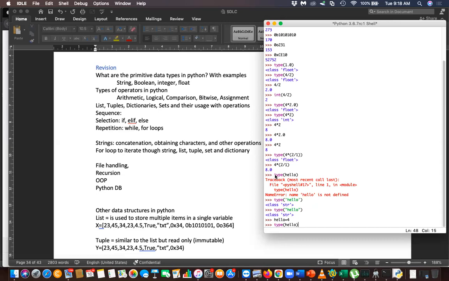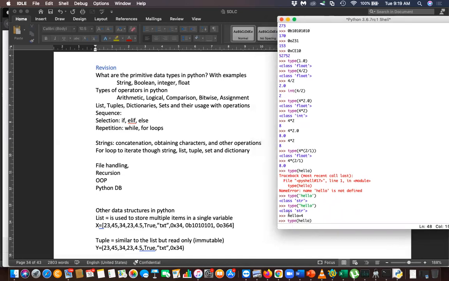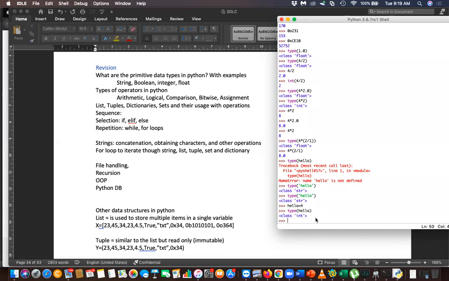So if you put symbols also for string, it becomes complex, right? Data type. No. So now you are thinking too advanced. This is a variable now. Hello is a variable now, storing an integer value. So you'll get integer, because hello is a variable now.